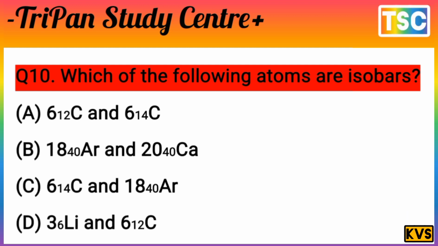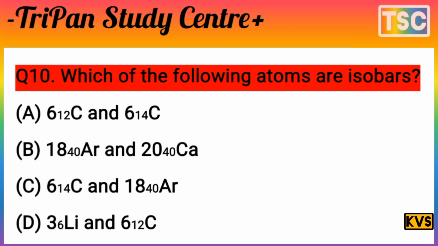It means here Ar and Ca have the same atomic mass number, but different atomic numbers, 18 and 20 respectively.